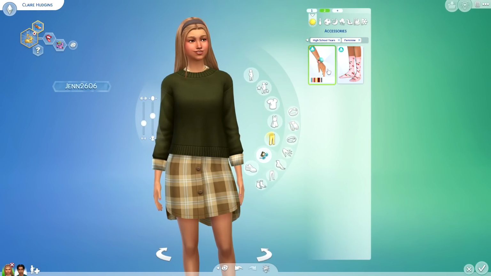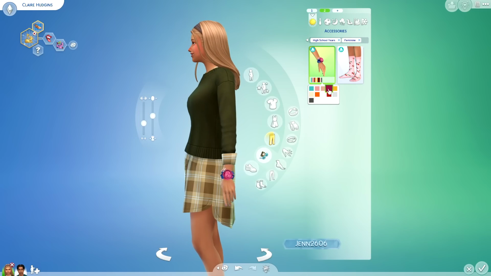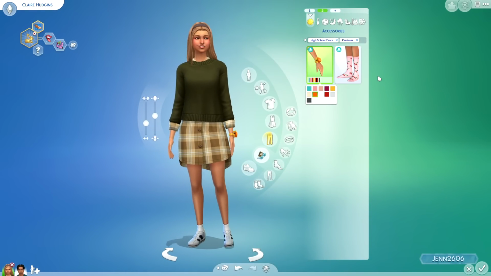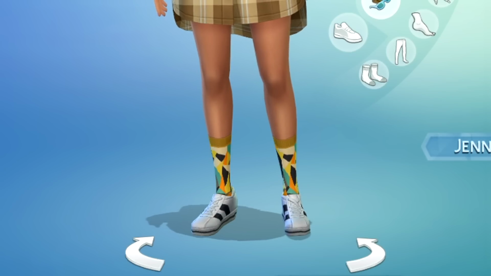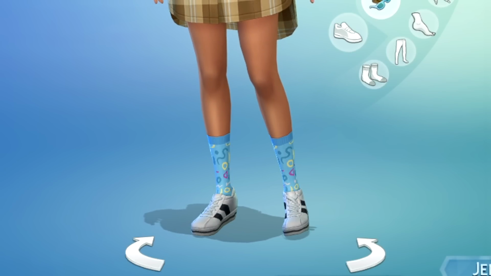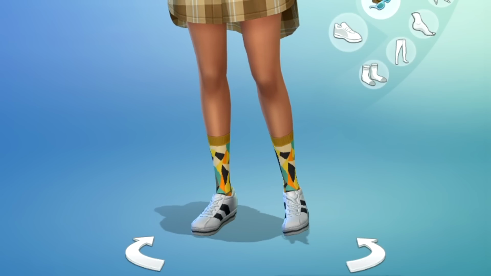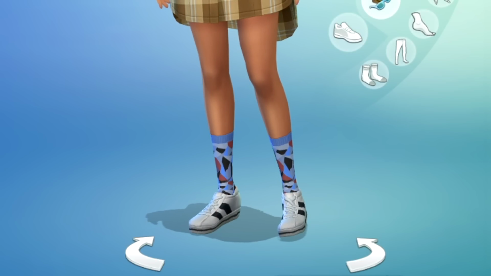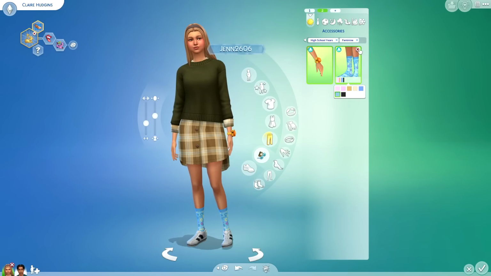We do have a few accessories. Of course, we have the corsage, which matches the boutonniere, and then below the ankles, actually above the ankles, below the knees, we have a brand new pair of socks. The cool thing about these socks is that they are a different height than any of the other socks that we have in game or that you can obtain through DLC. The only downfall, in my personal opinion, is that there aren't any solid swatches. That would make them a little more versatile. But they are a really cool pair of socks.